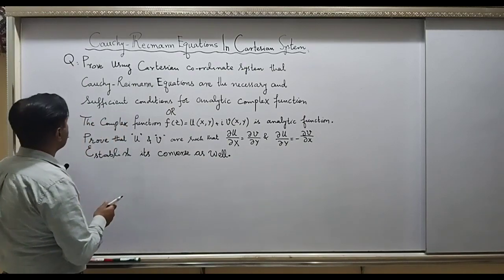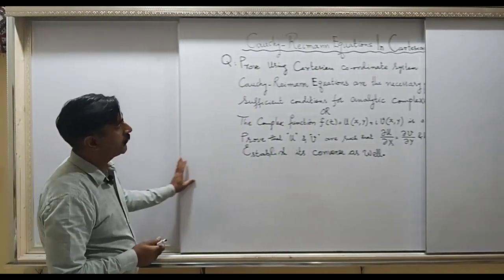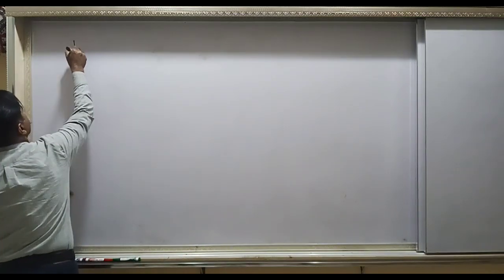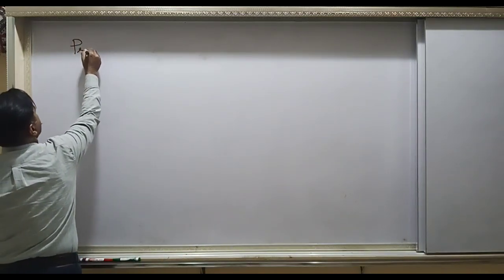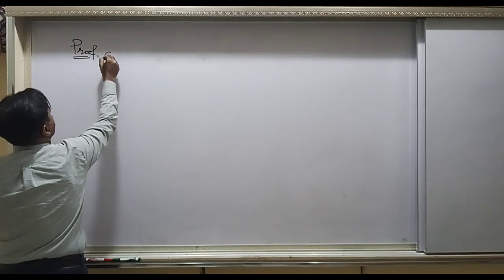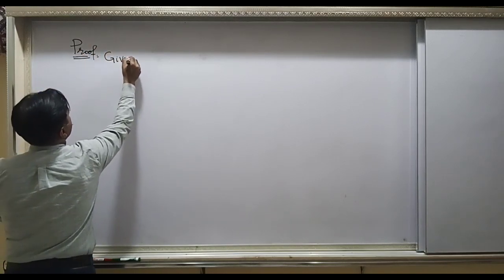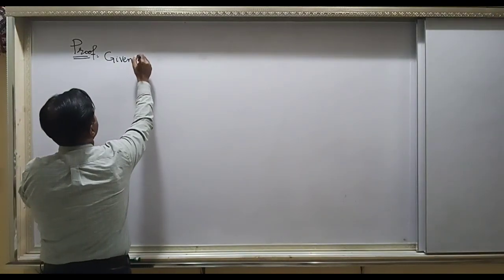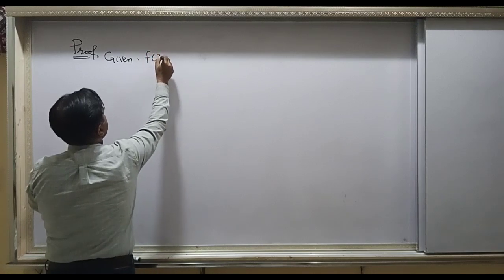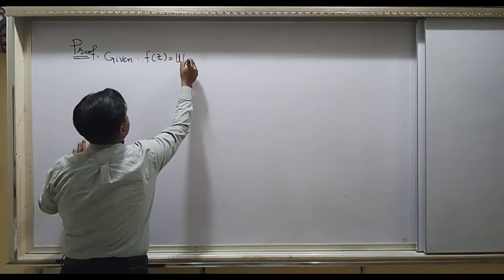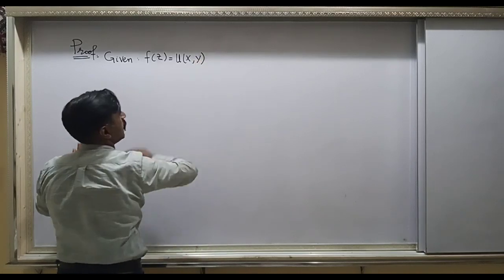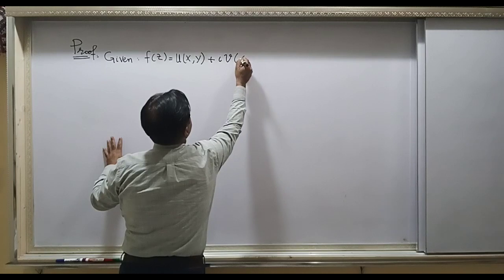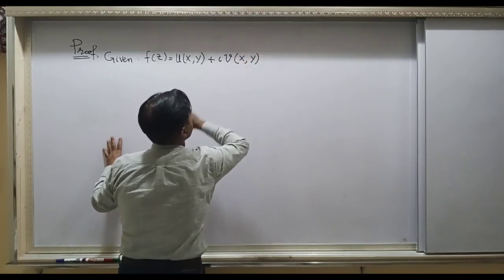We make a proof on another board. Proof. The necessary condition will be proved first, and in that condition, what is given? Given is that f(z) equals u, which is a function of x and y, this is a real function, plus iota times v, where v is a function of x and y.